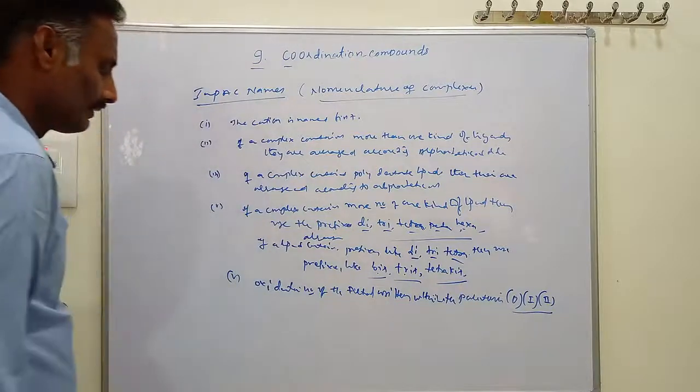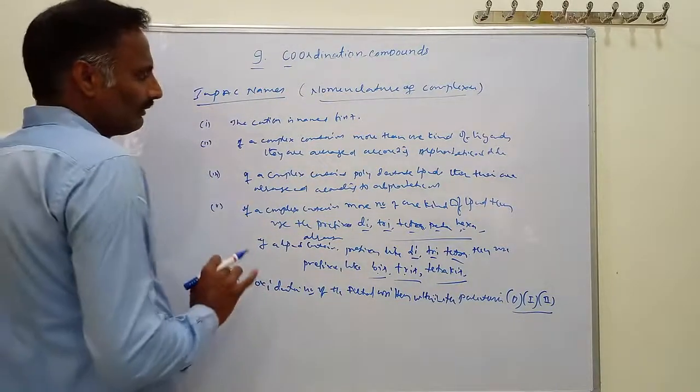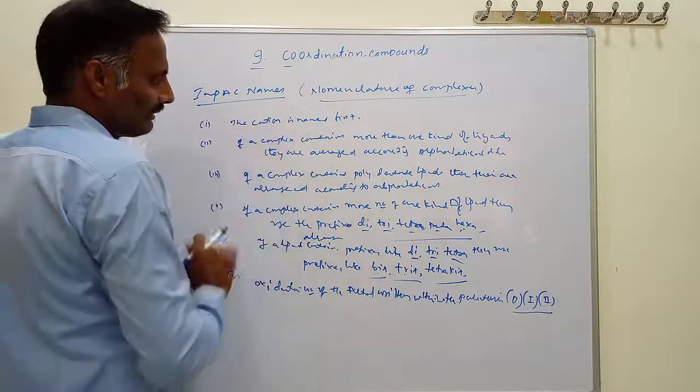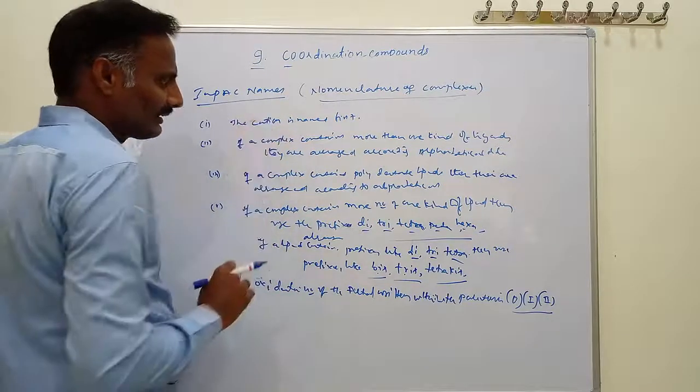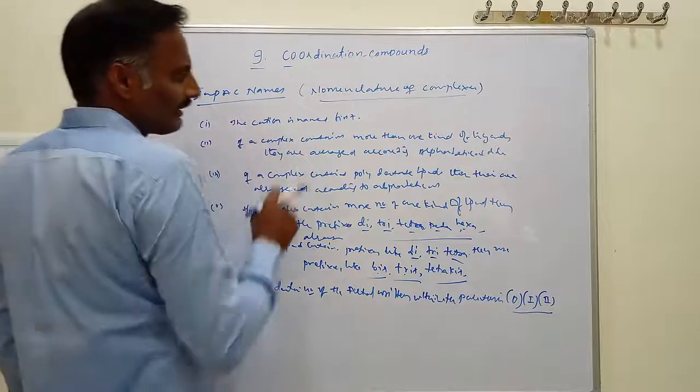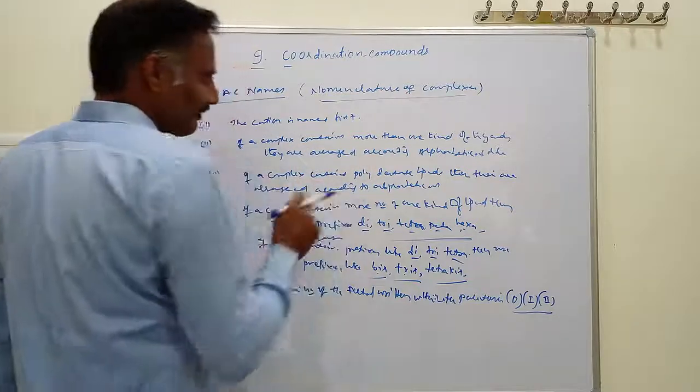While naming, the cation is named first, whether it is a cationic complex or an anionic complex. If a complex contains more than one kind of ligands, they are arranged in alphabetical order.